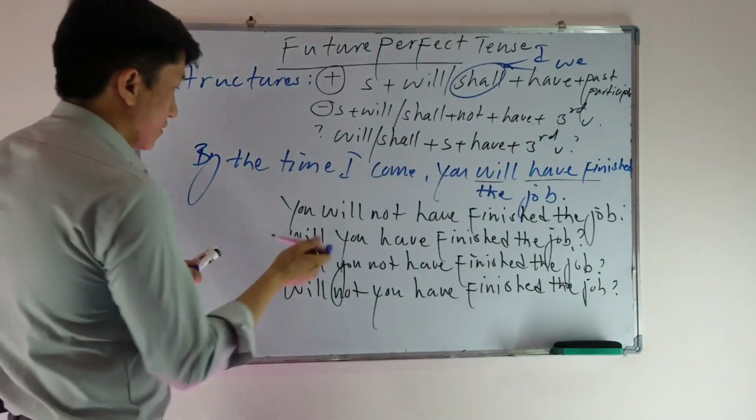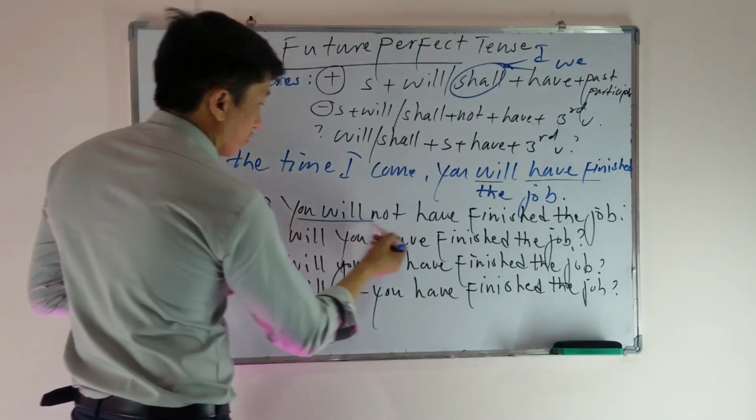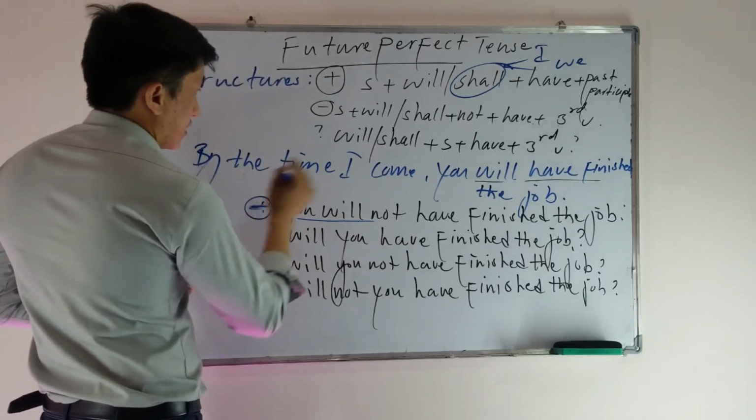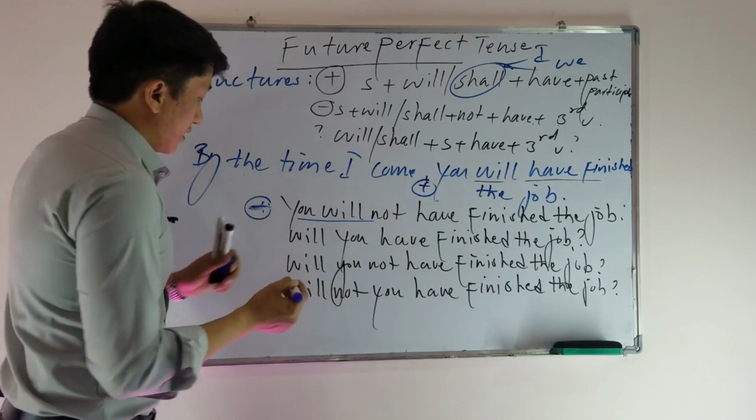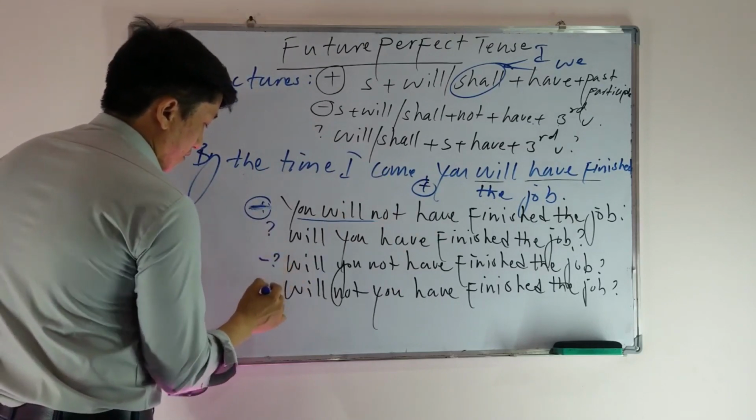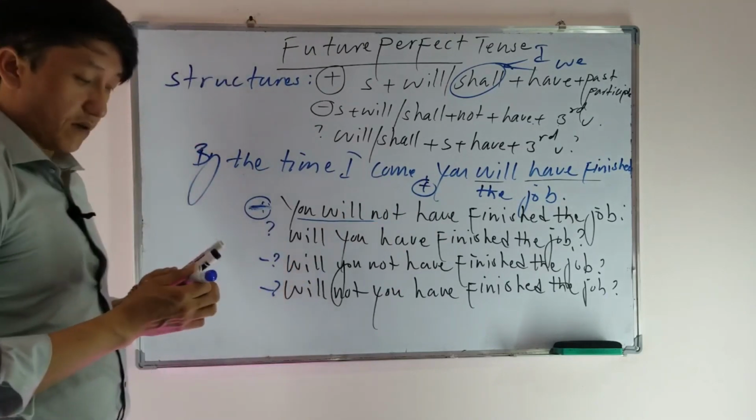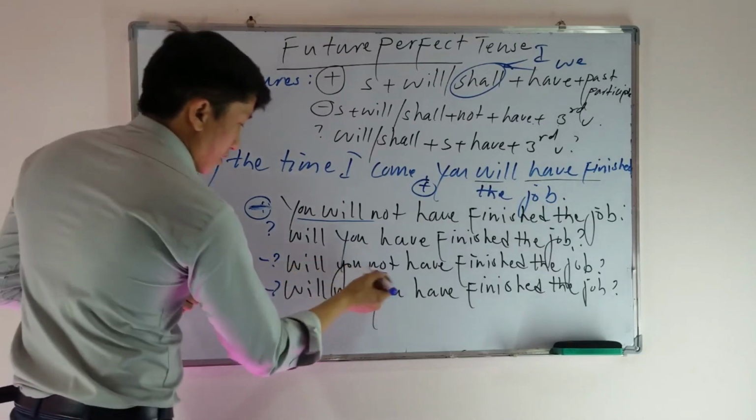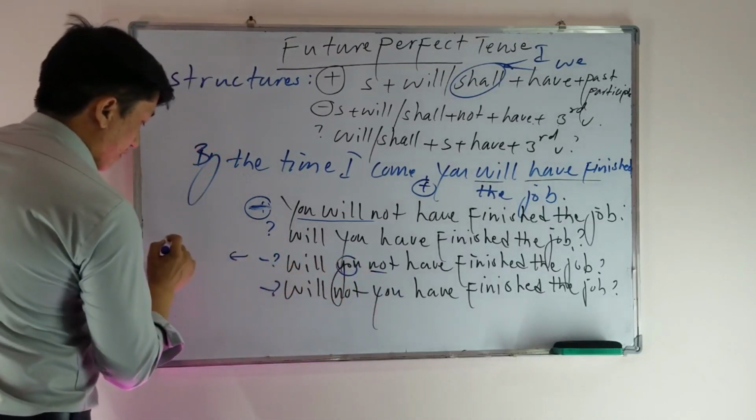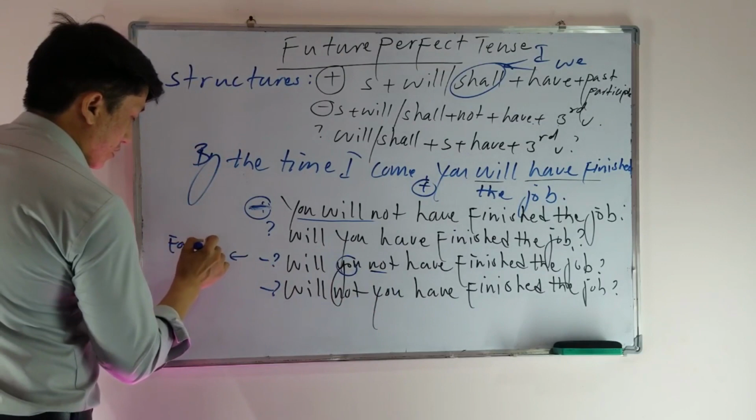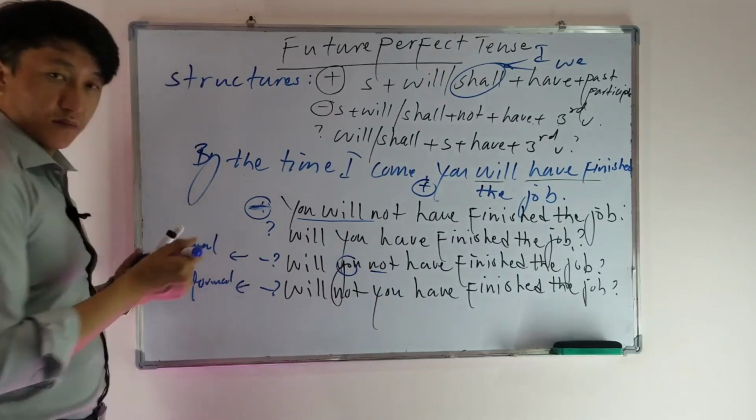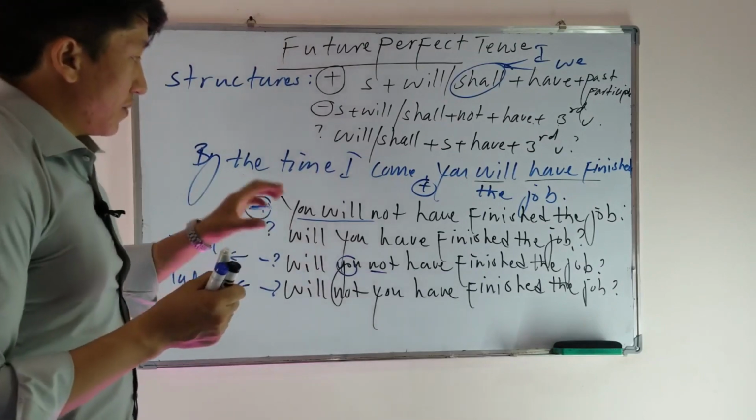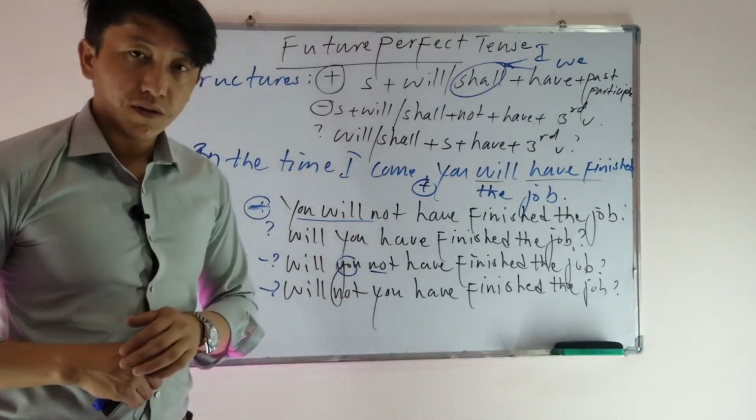For the positive sentence, we use this structure. This is the positive one. For the negative one, and the negative interrogative forms. Now, this structure, when we use not after the subject, is the formal structure. And this is, of course, informal. We'll give more examples later. But remember, these are the structures of future perfect tense.